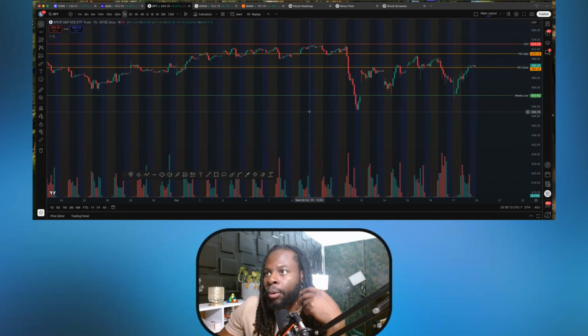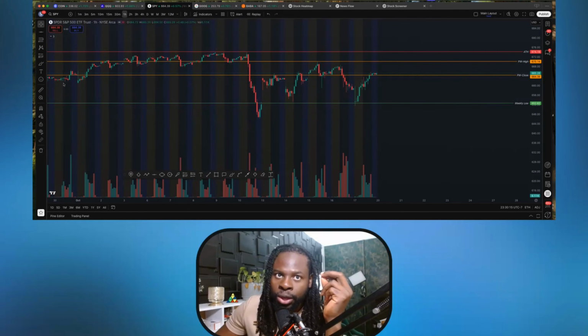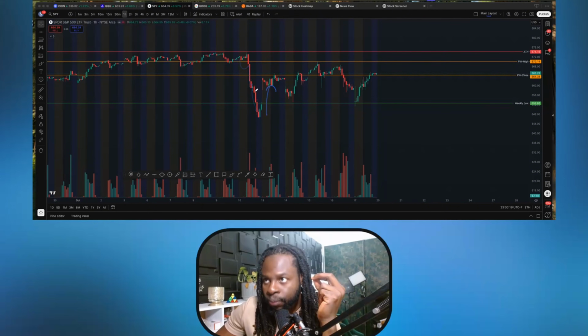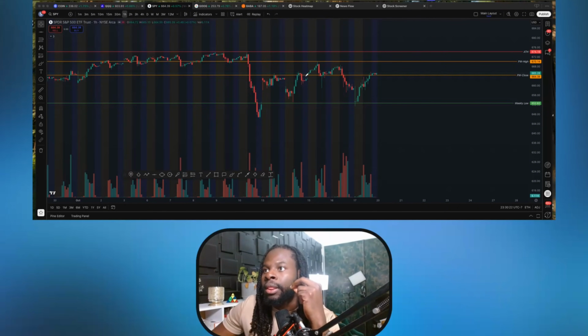If you go to the 1 hour, you can see how we've been trading, right? We have a strong selling pressure right here on that level, and after that we have a gap right here. After that, we try to reclaim the 665 or at least the 664.4, and we cannot stay above it. We try to open here to reach the 670, came back down, lost that level, came back again, created that weekly low right here, and had a strong bounce, right?